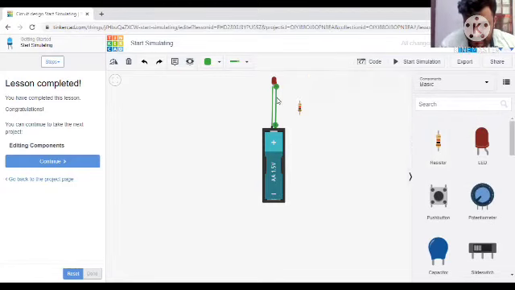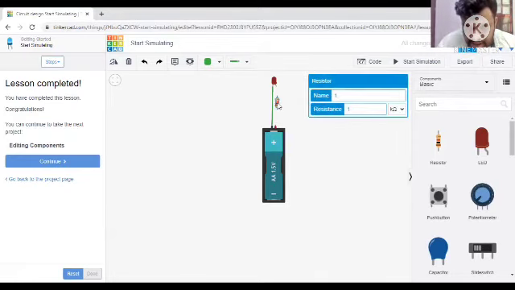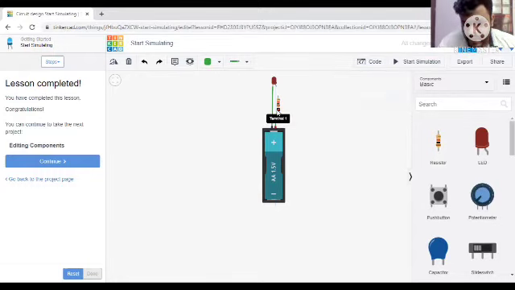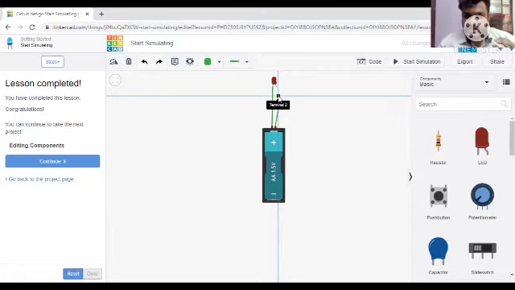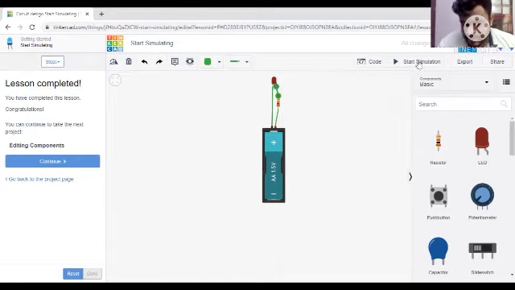I remove this wire. We should connect this resistor to the positive, that you need to remember. The positive of the battery goes to the resistor, and the other leg, terminal 2 of the resistor, goes to the anode. That's as you see. Now I am clicking start simulation.